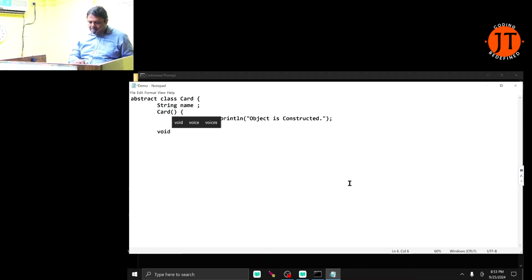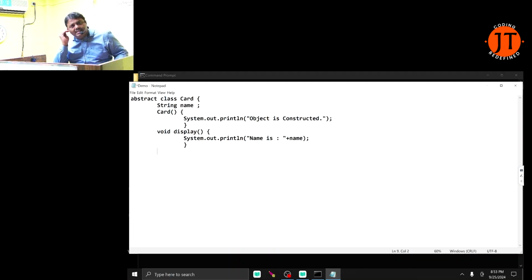Now I have a method, void display. What I can do here is System.out.println, name is, plus name. Inside the display method, I just print the name.